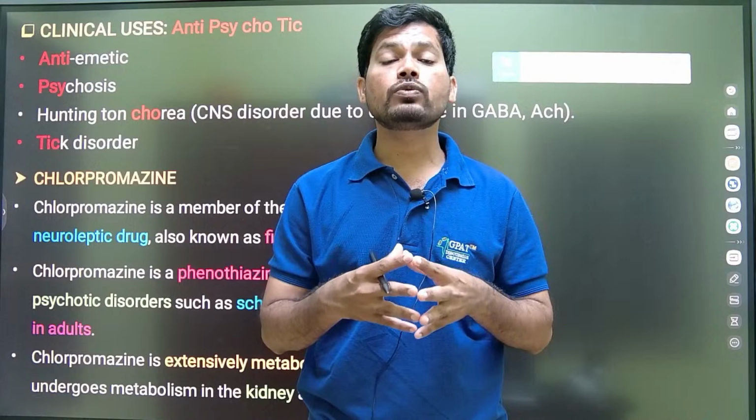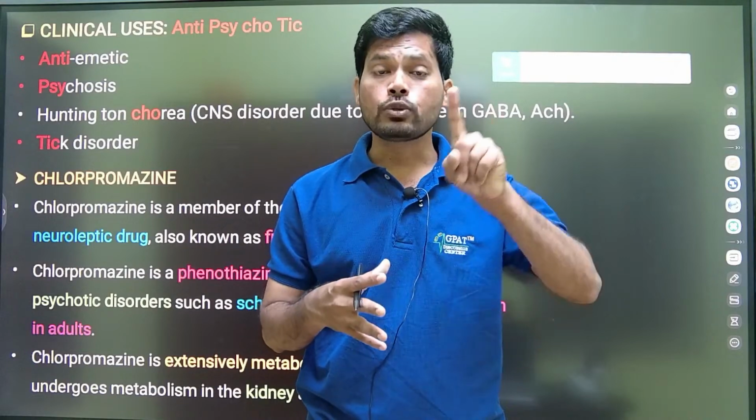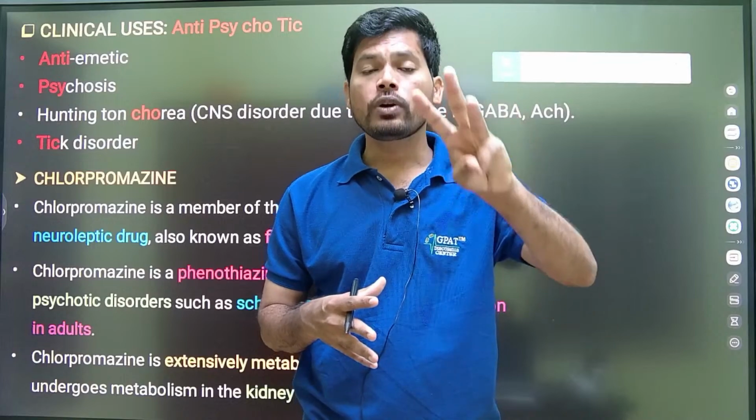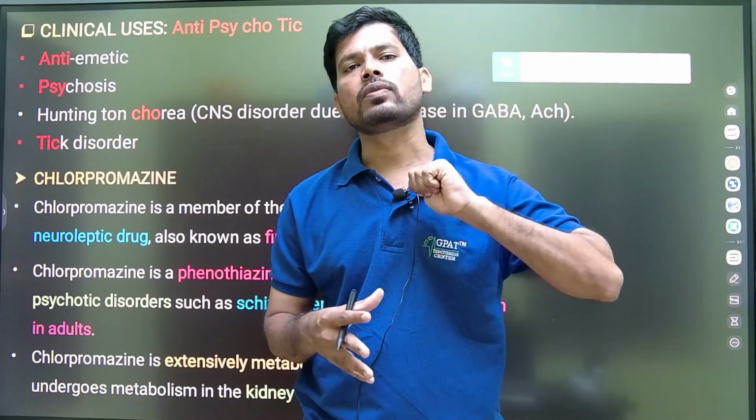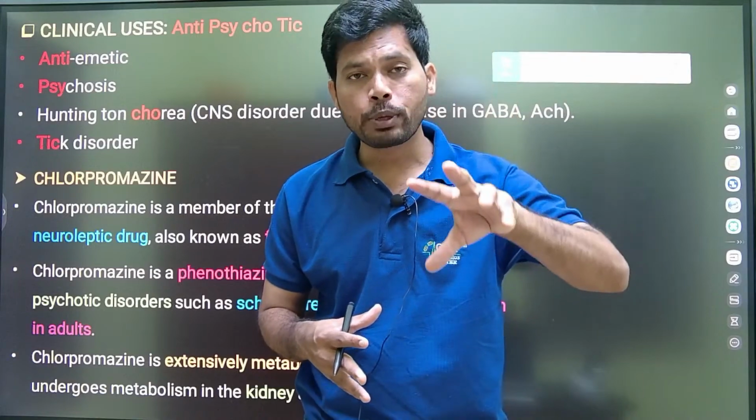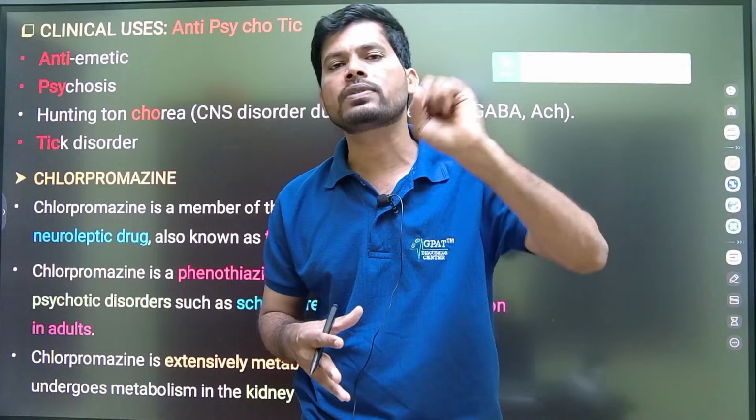For that purpose, we went through in detail the mesolimbic pathway, mesocortical pathway, tuberoinfundibular pathway, and nigrostriatal pathway. So increasing dopamine domination in the mesolimbic pathway develops positive symptoms of psychosis.